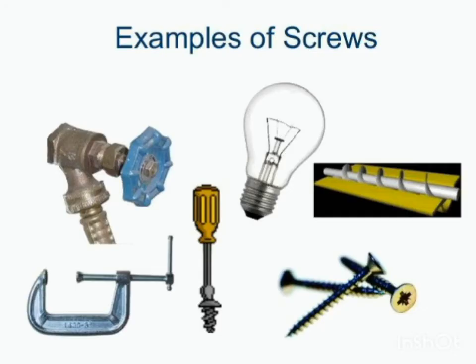So the last simple machine that we are going to see is screw. So a screw is another type of an inclined plane. It is formed when an inclined plane wraps around a straight rod-like structure. A screw has a spirally grooved surface with a pointed end. It is used to hold things together. The attaching end of some light bulbs is an example of a screw. We use screws to join two wooden planks together strongly.